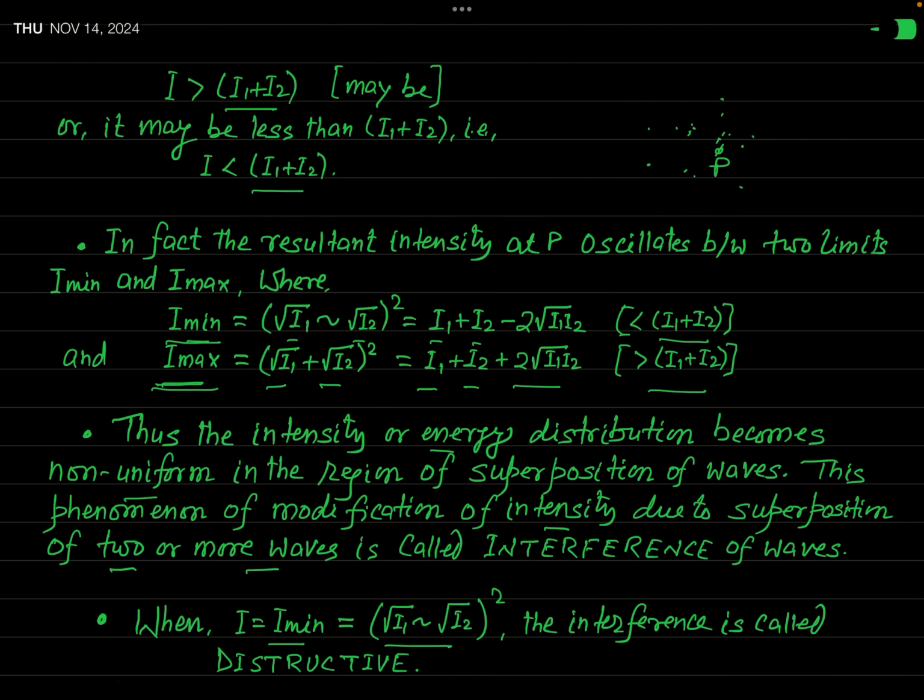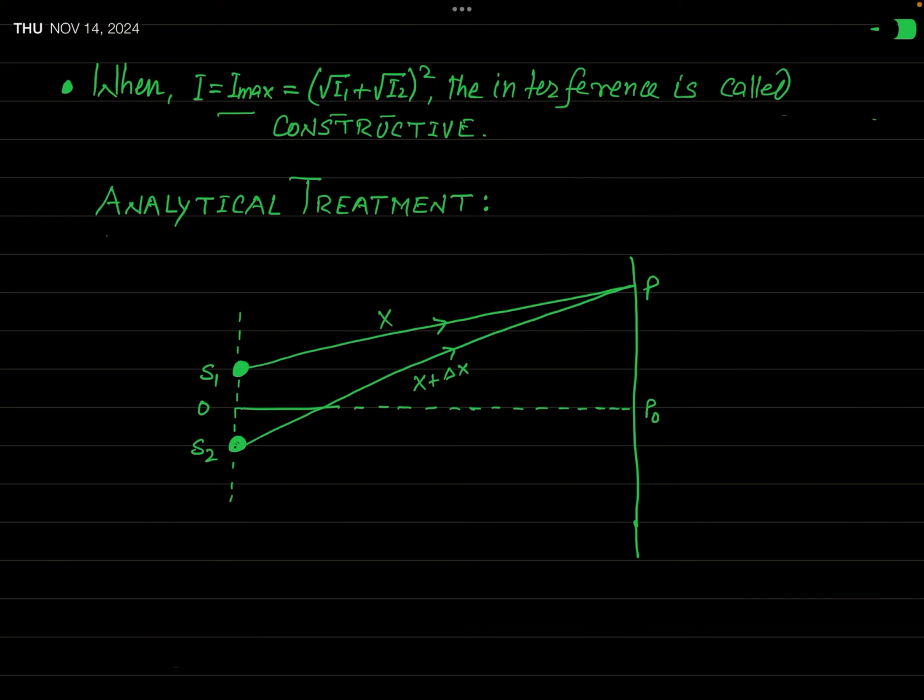Actually, all these formulas which I have mentioned here for your convenience to understand the definition of interference, I have written directly without any proof. But now we are going to see how you can say that minimum intensity is this much and maximum intensity is this much. How you can say. And for this, we have to see the basic theory of interference. So now we are going to analyze this phenomenon of interference in analytical manner or in mathematical manner. Okay? Or you can say this is the basic theory of interference.